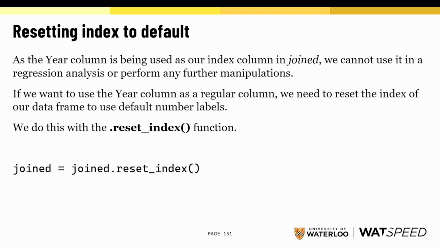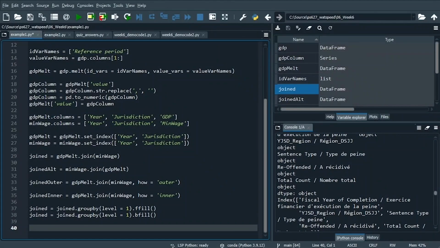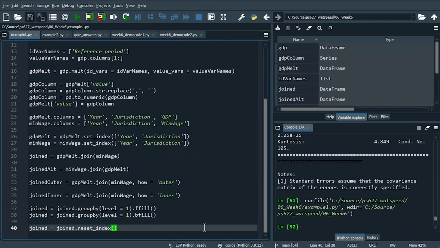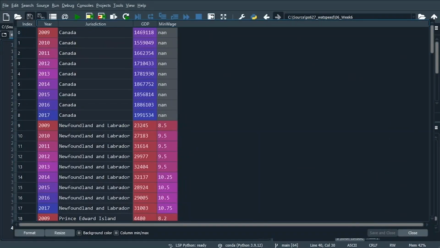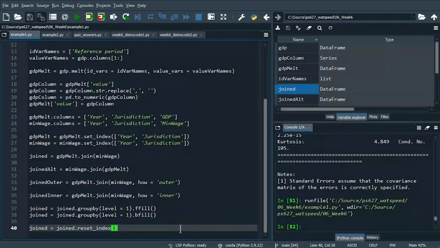Let's do it now. I'll come back into Spyder and I'll write the code joined equals joined.reset_index. And if we take a look at our variable explorer, we can see now that year, jurisdiction, GDP, and minimum wage are columns that are available for use, and our index has been reset to the default. Now we can build our regression model.